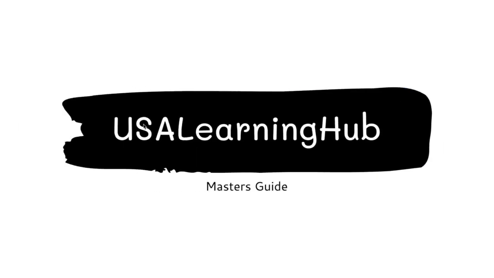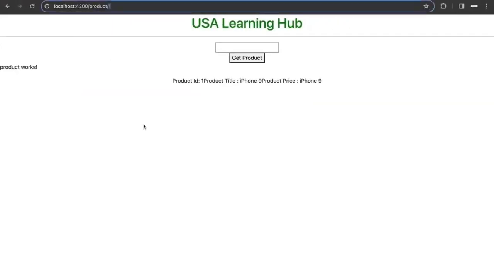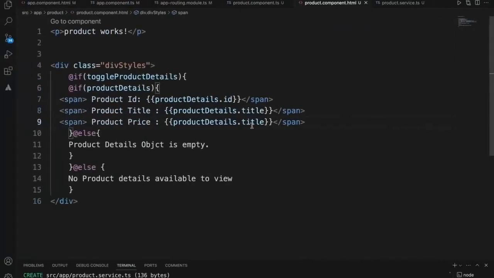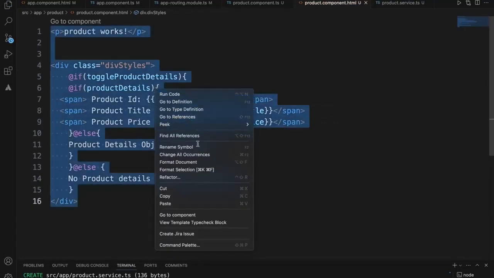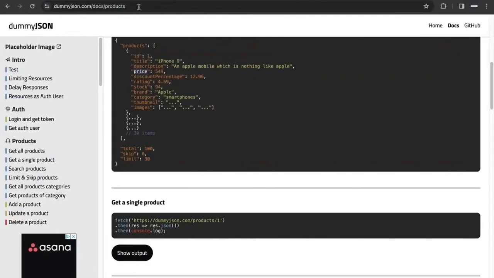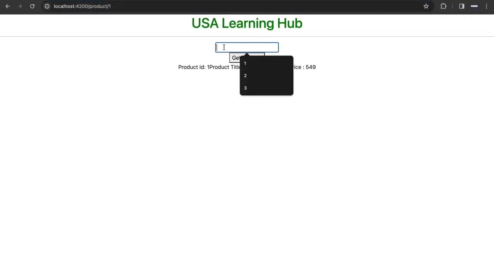I'm getting these fields based on the dummy JSON API. If you see the price, description, and title, based on that I'm writing the code. So this is price. We are getting 3 values out of it. Now let's remove this product box. Now let's test this.